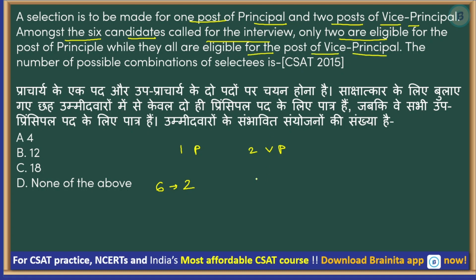So all of them are eligible for these 2 posts of vice principal. The number of possible combinations of selectees is. So in how many ways can this selection be done? Now this is, I would say, a simple question, because a principal can be chosen only in 2 ways, right? Because there are only 2 eligible candidates. So a principal can be chosen only in 2 ways.